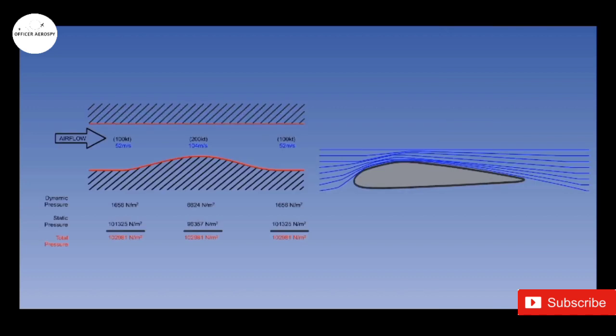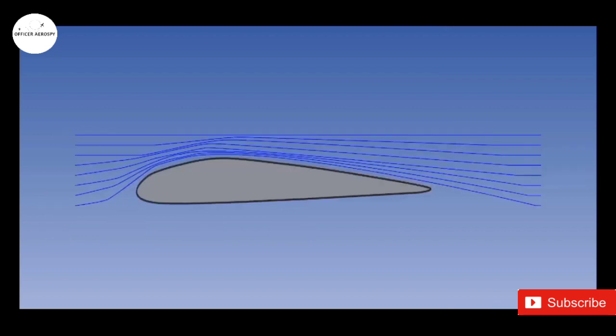A streamline is the path followed by a particle of air in a steady flow, and one streamline cannot cross another. When streamlines are shown close together, this indicates increased velocity, and when wide apart, decreased velocity.